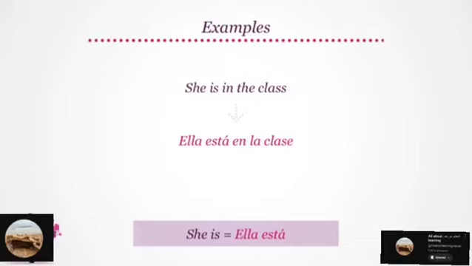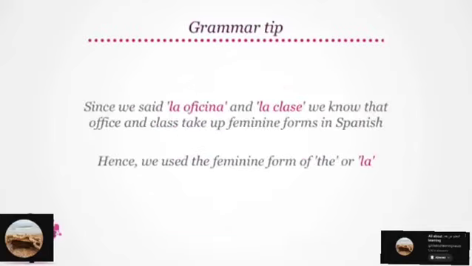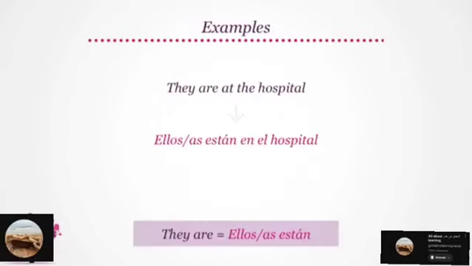It translates to ella está en la clase. Great. Since we said la oficina and la clase, we know that office and class take up feminine forms in Spanish. Hence, we use the feminine form of the, or la. Good. Let's move on to more examples.